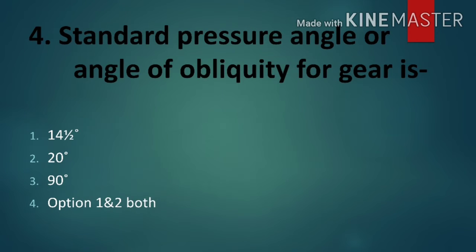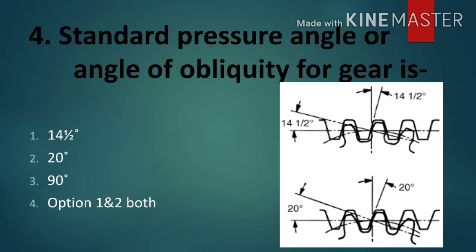Next question is standard pressure angle or angle of obliquity for gear. Options are 14.5 degrees, 20 degrees, 90 degrees, and option 1 and 2 both are correct. So standard pressure angle for gear is taken as 14.5 degrees and 20 degrees. So option 4 is correct. Here a photograph is attached for your reference. Here you can see that 14.5 degrees and 20 degrees are given.